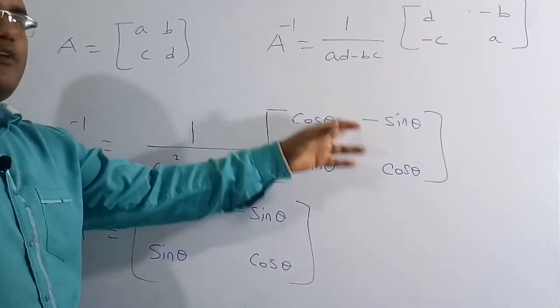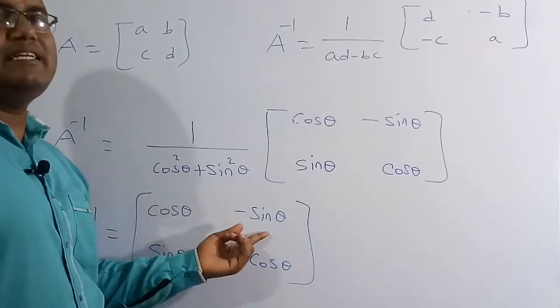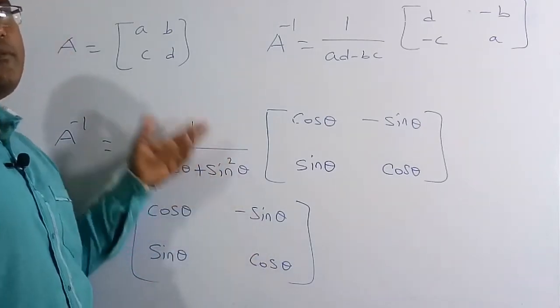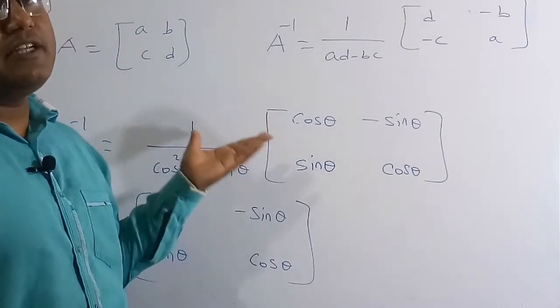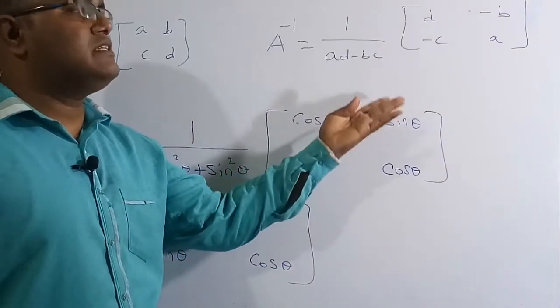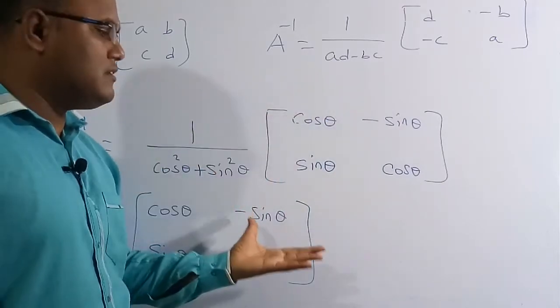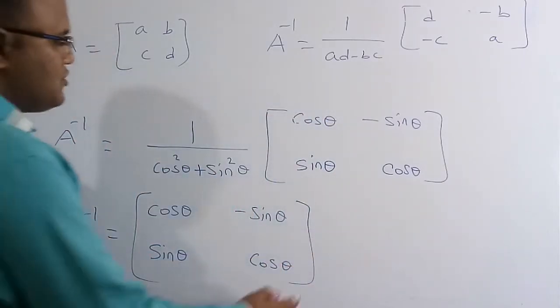If you solve this, cos square theta plus sin square theta is nothing but 1. So we get the same matrix again: cos theta, minus sin theta, and cos theta. So the basic formula for the matrix a b c d is that the inverse is 1 by ad minus bc into d, minus b, minus c, a. By using this formula we did this question, and this is the correct solution.